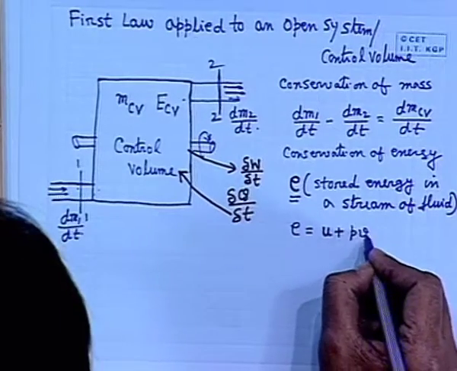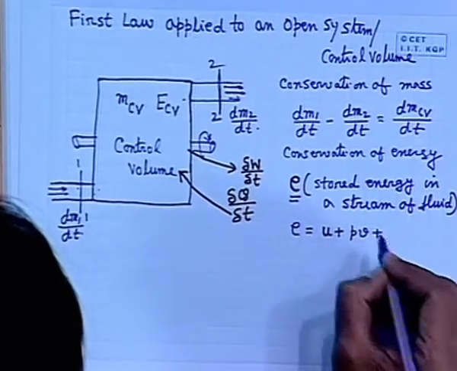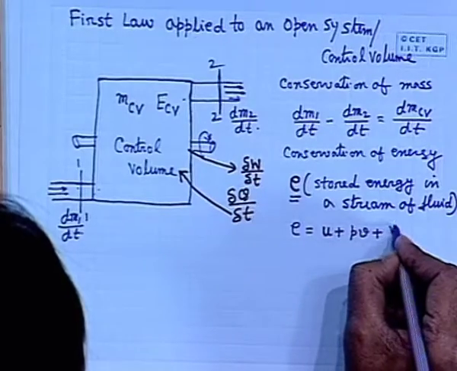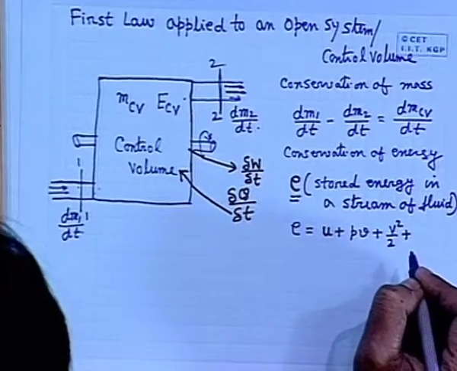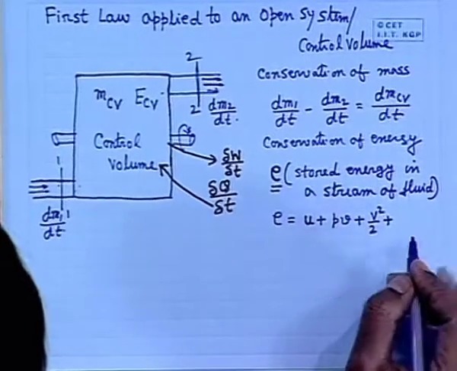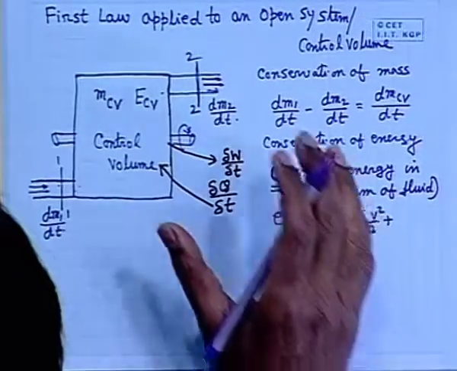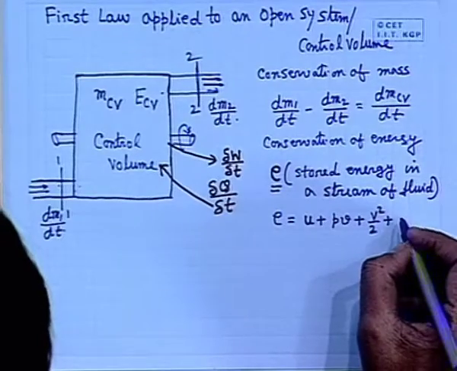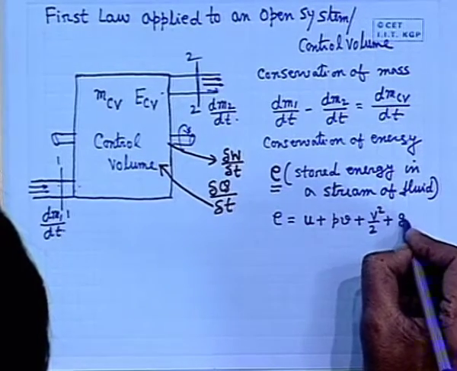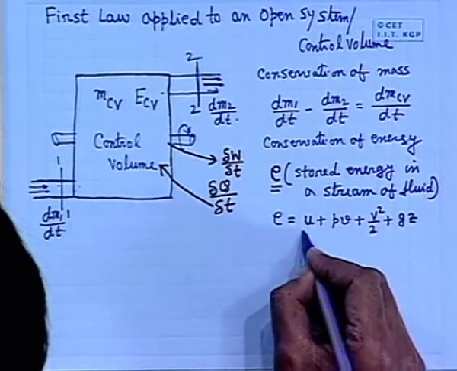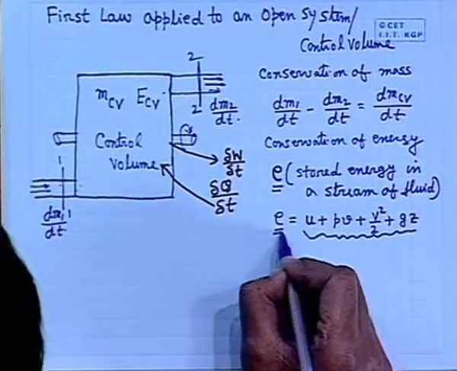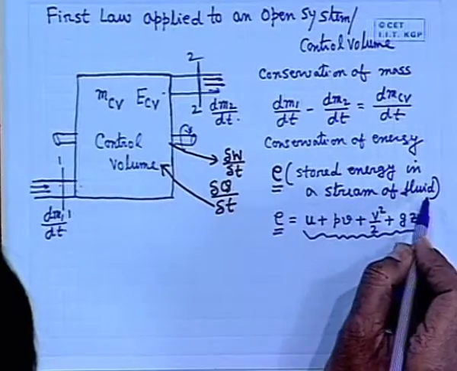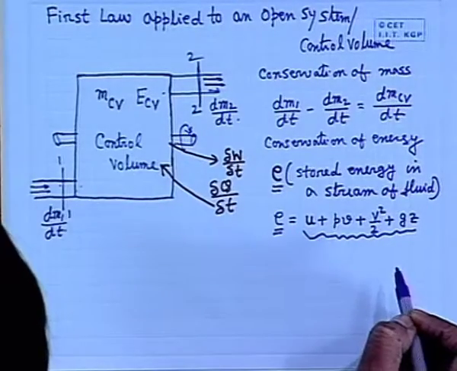In fluid mechanics we deal with it as P by rho, plus the kinetic energy as you told V square by 2, plus potential energy. Here we consider only the Earth's gravitational field as the body force field. There is no extra body force field imposed on the fluid, so that we write Gz. That means this total sum of these 4 quantities represents the energy stored per unit mass in a stream of fluid and designate it as E.